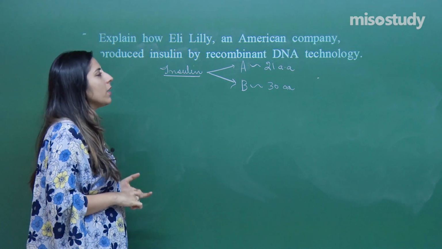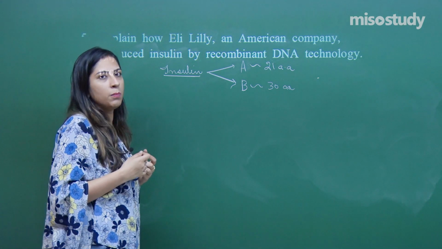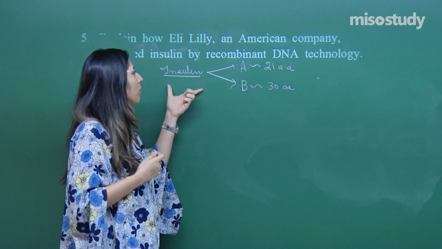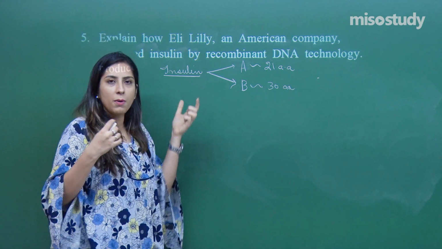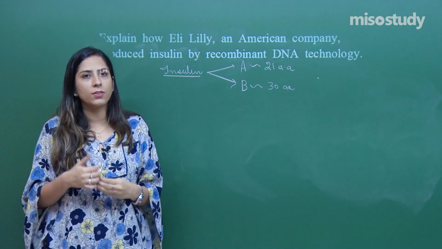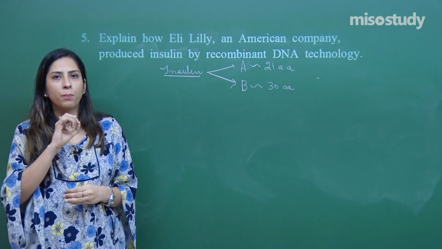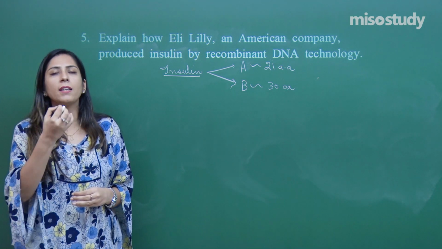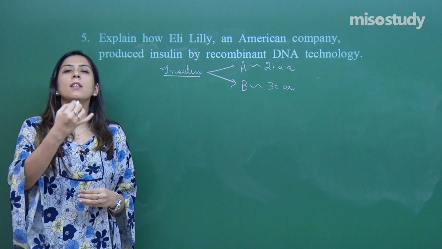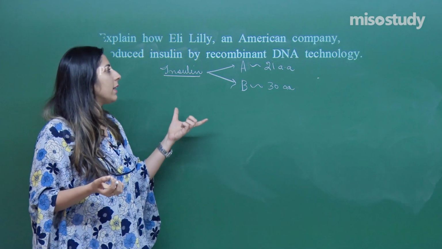Whereas the inactive form, that is synthesized inside the human body, is in a pro form, pro-insulin. When we talk about a normal human being, not a diabetic patient, insulin is formed, but that insulin is in a pro form, an inactive form. Later on it is converted into active form by the process of cleavage.